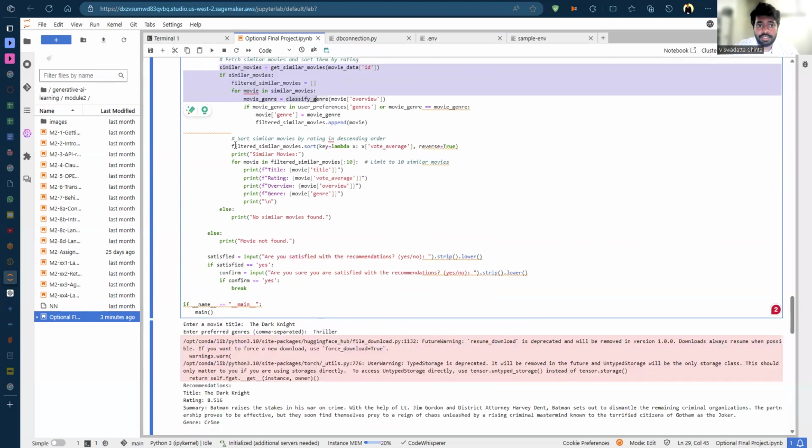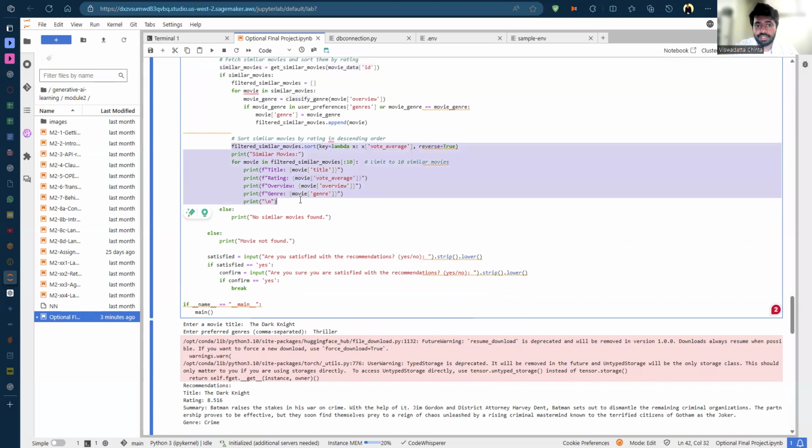And now this will sort all the movies based on the rating, basically the vote average. And it will give title, vote average, overview of the full movie. As in, if you read it, you would basically know the complete plot, I guess. But that's what would give a person the ability to completely know which type of movie they want to watch.